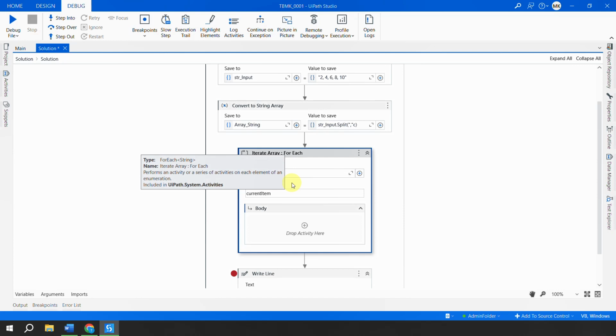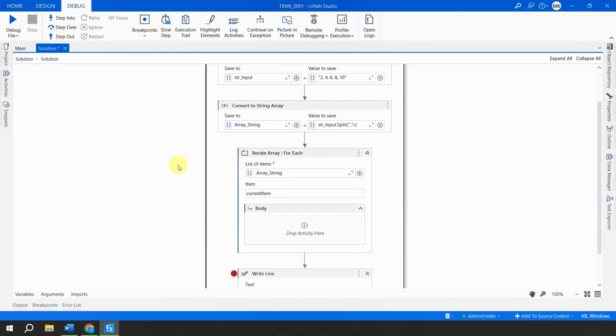First it will give me 2, second it will give me 4, then 6, then 8, and then 10, right? So this current item will have all these values one by one. However, as of now, all these are strings, right? All of these are strings, but we have to check the number, right? So the first thing is we need to convert that string to an integer, right?